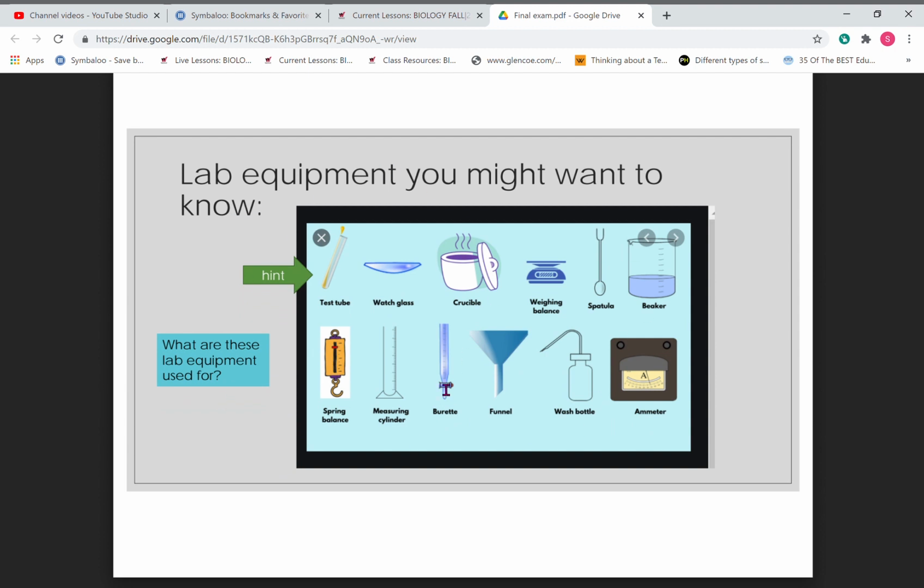Here's some lab equipment. You will need to know how to use these items. This is a test tube, watch glass, crucible, weighing balance, spatula, beaker, spring scale, measuring cylinder, burette, funnel, wash bottle, and anemometer.